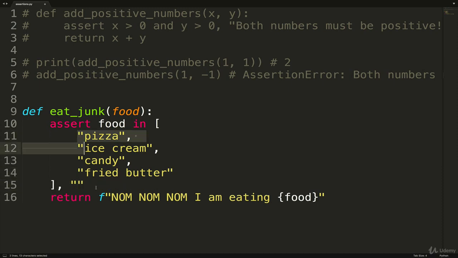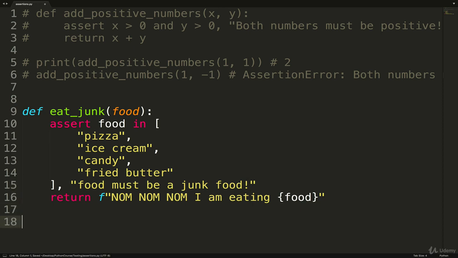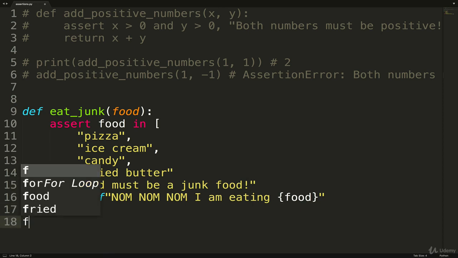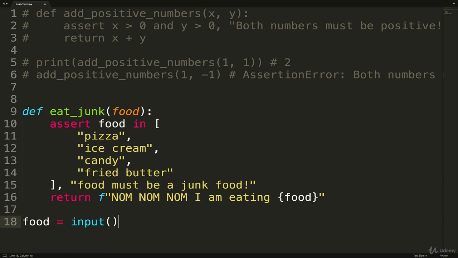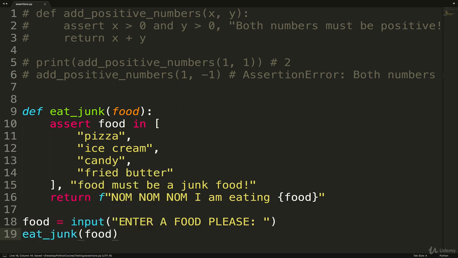Assert food is in this list, and then we'll say the error message is "food must be a junk food", like that. Okay, then down here, let's just ask a user for input. "Enter a food, please." And then we'll just call eatJunk and pass in food. And let's print the whole thing. So we have this super simple function with an assert, and then we're asking a user for input and then passing it in, printing the result.